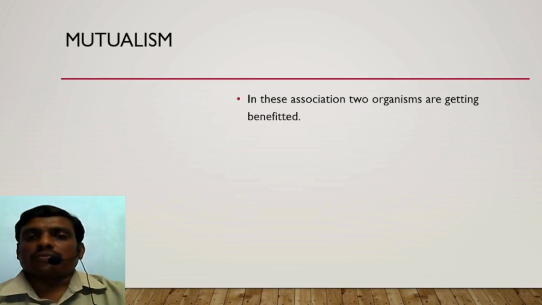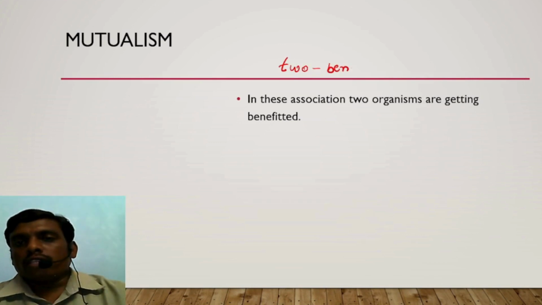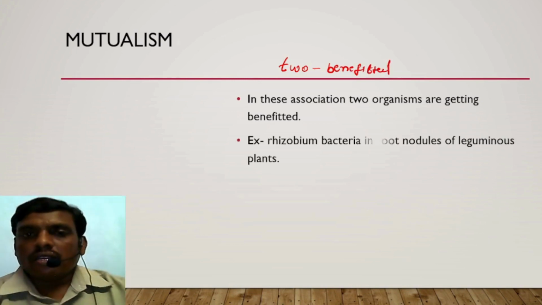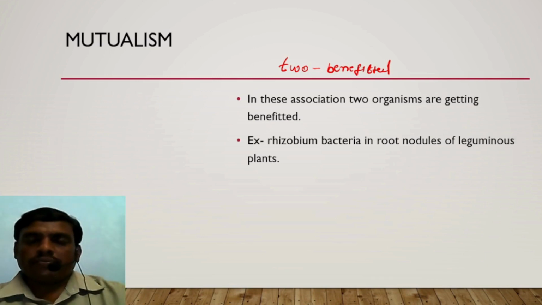Next, mutualism. You know very well about mutuals, where two organisms are getting benefited. Rhizobium bacteria live in the root nodules of leguminous plants.